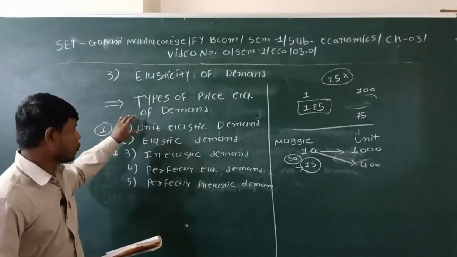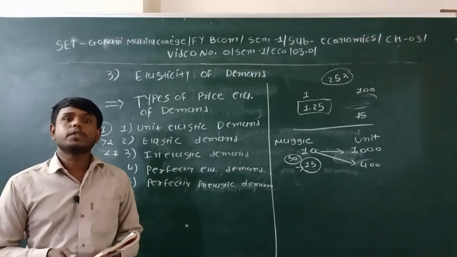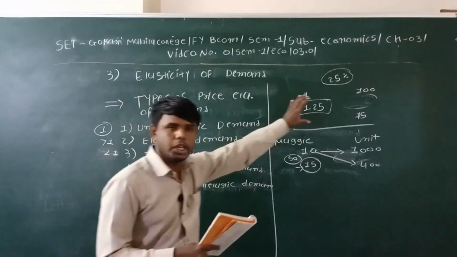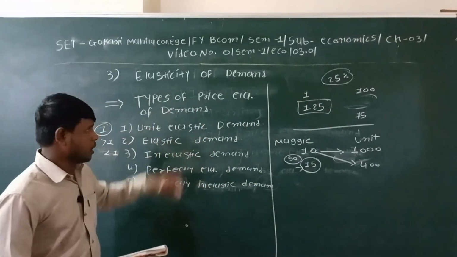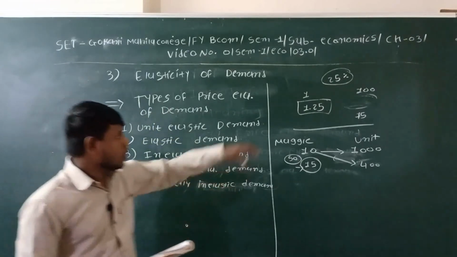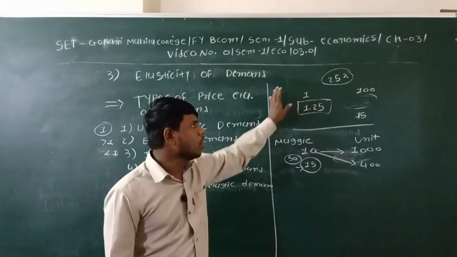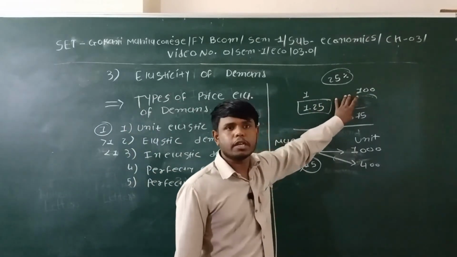So first of all, what is unit elastic demand? Unit elastic demand means if the percentage change in the price is equal to the percentage change in demand, that is called unit elastic demand. It means if there is a 25% increment in the price, it will cause a 25% decrement in the demand.